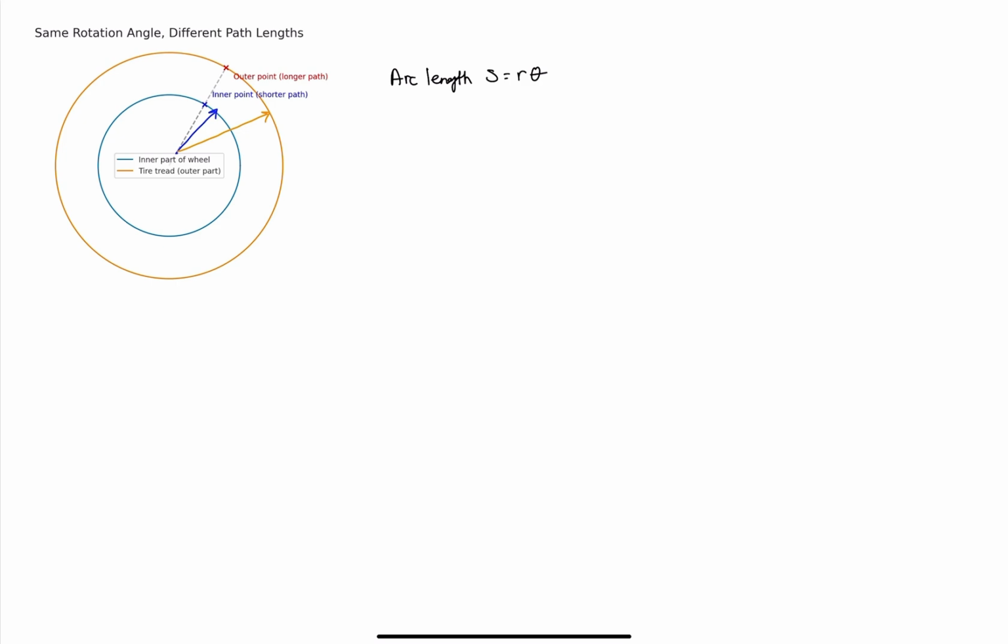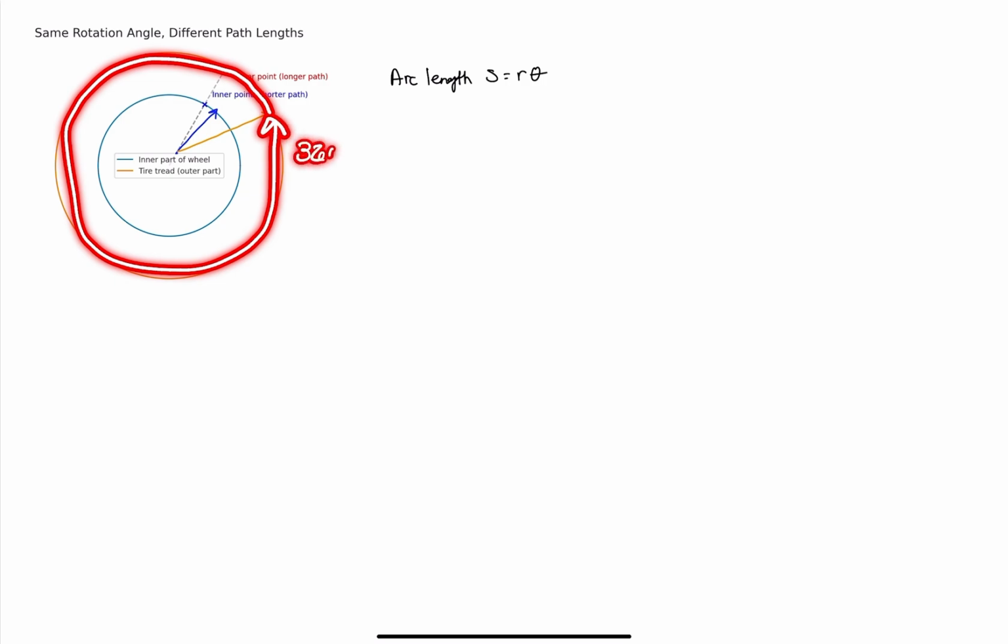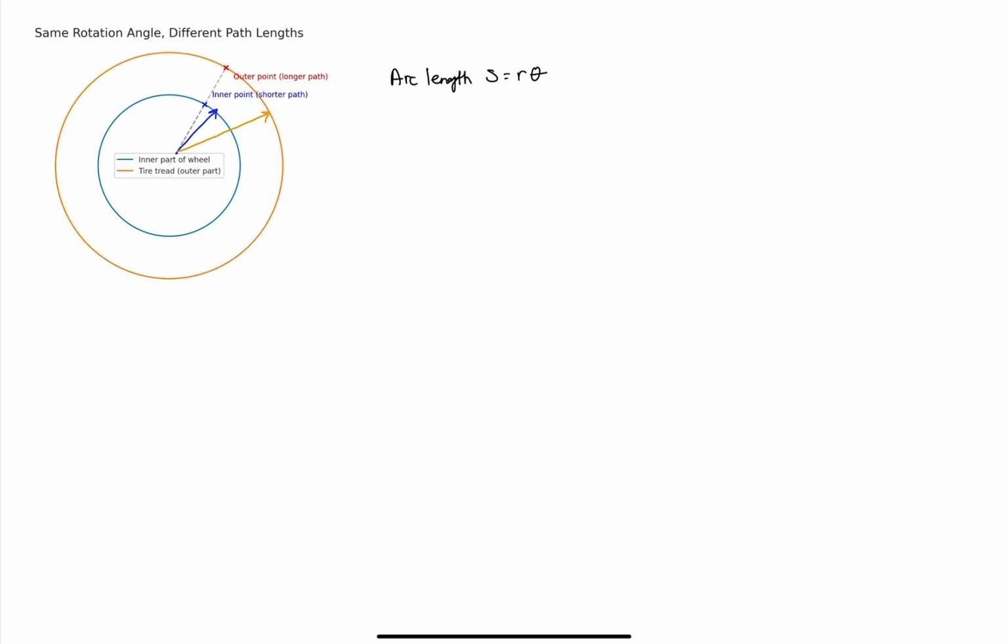If you think of a circle or a tire, you can start at this point right here, go all the way around, and that's 360 degrees. Or, if you're thinking in terms of radians, that's 2 pi. So we'll just call a full rotation, over one turn, 2 pi.